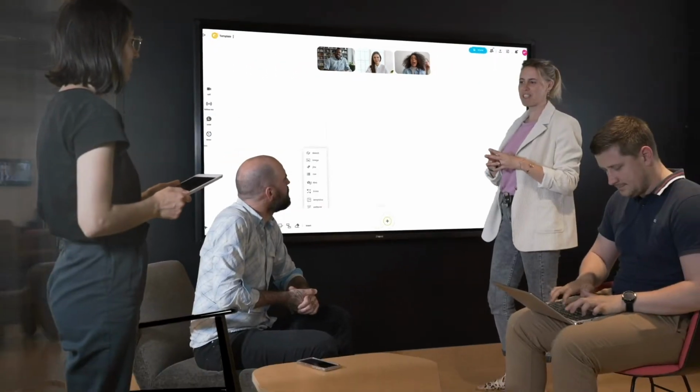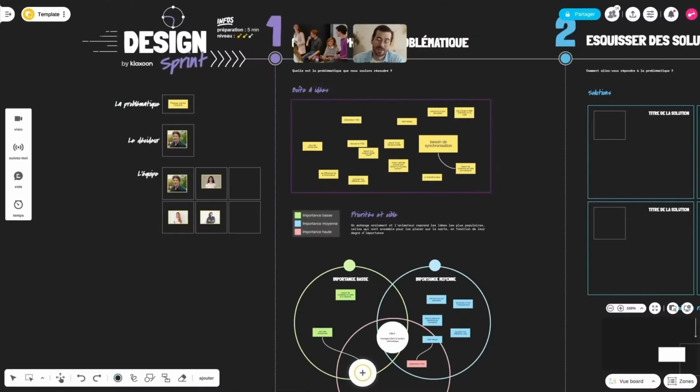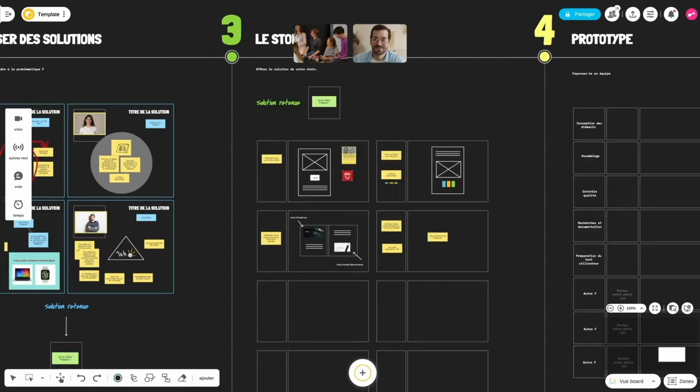Whether you're in the office or working remotely on any device, manage, improve, and secure the next steps of your projects.